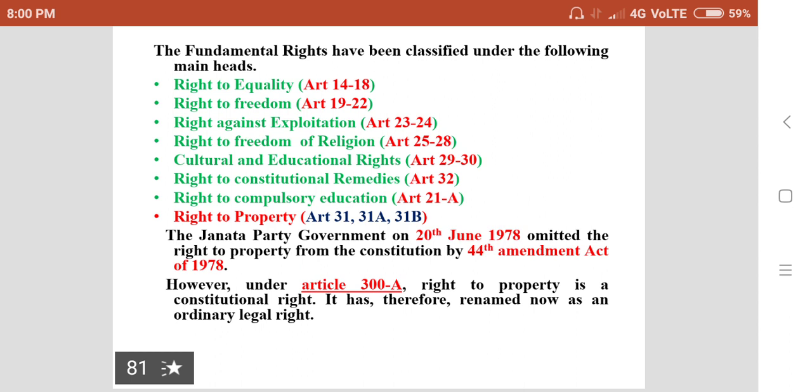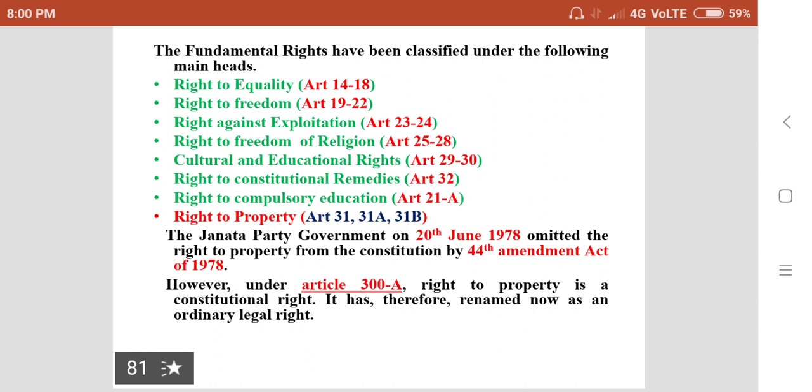But recently, one more right is included in our constitution under a new Article 21A, which is related to the right to compulsory education.